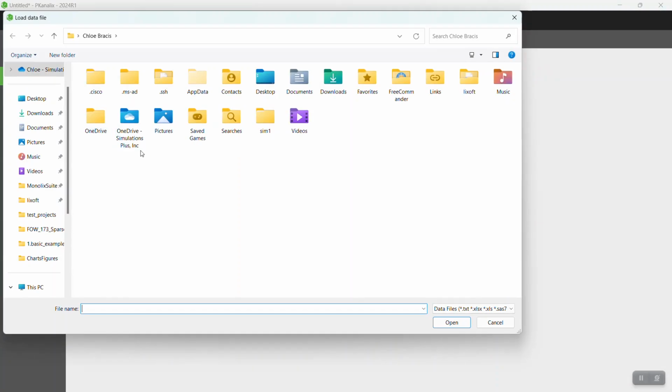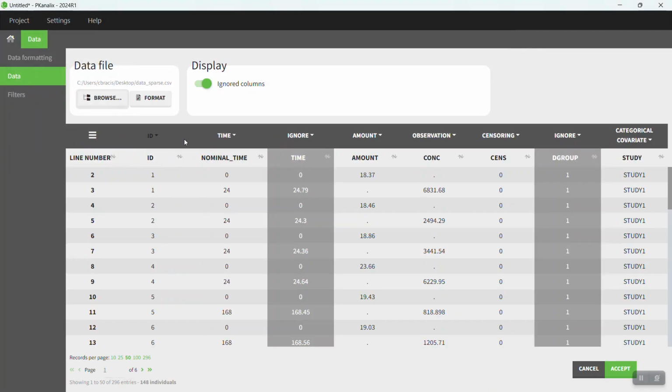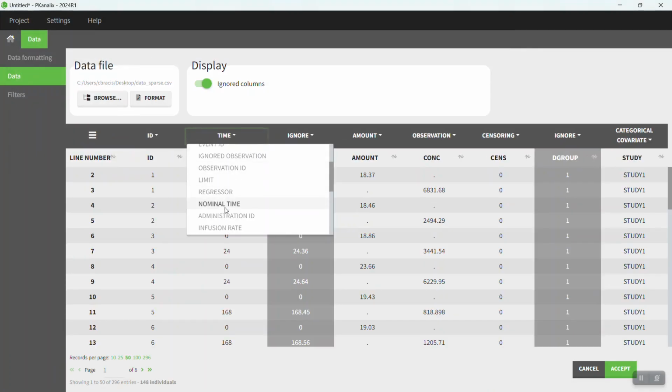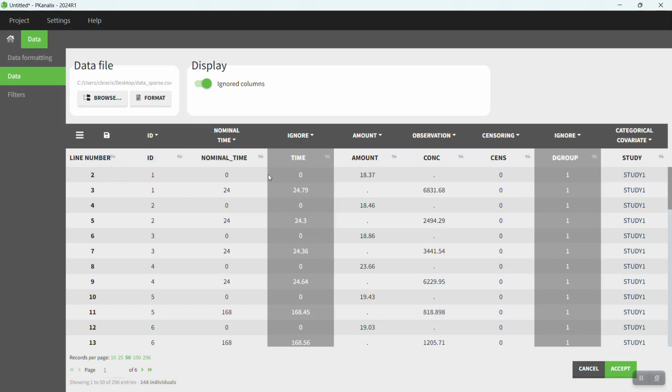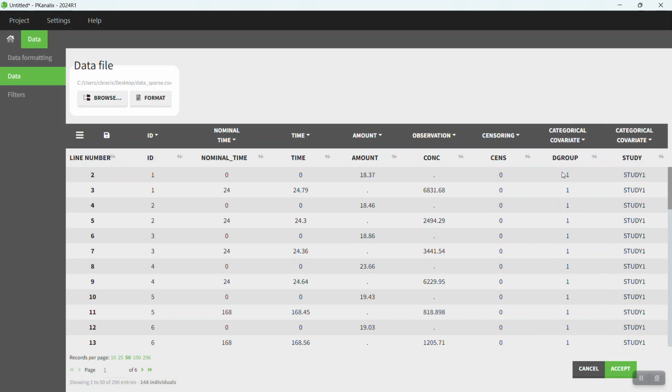I'll make a new project and browse to my data. Here I'll just tag the nominal time correctly as nominal time. The time column is time. The other columns are recognized automatically, and my dosage group I'll tag as a categorical covariate so that we can use that for stratifying, and click accept.